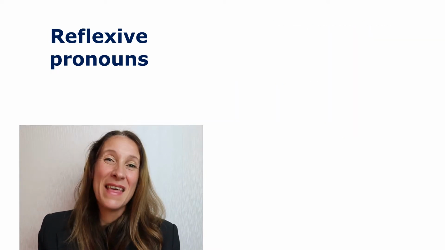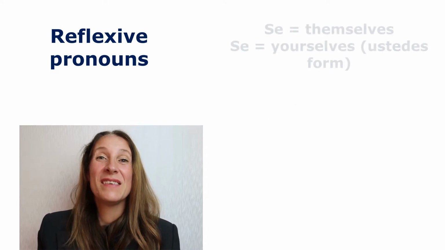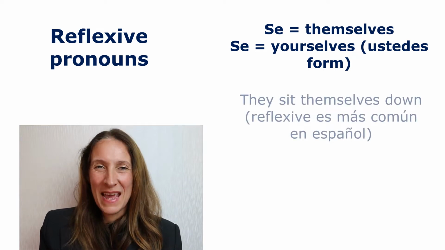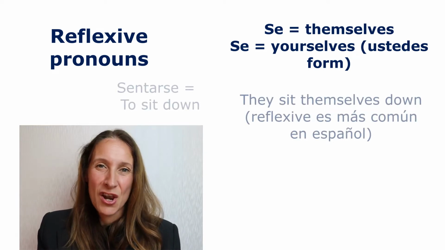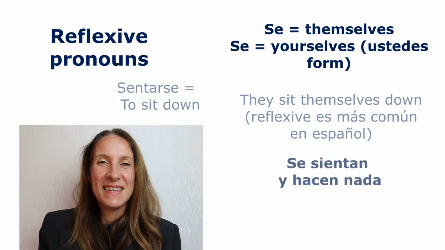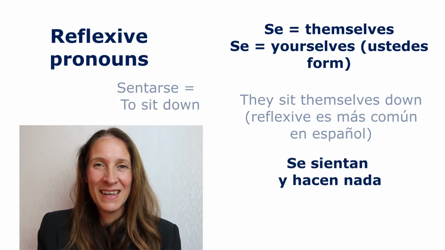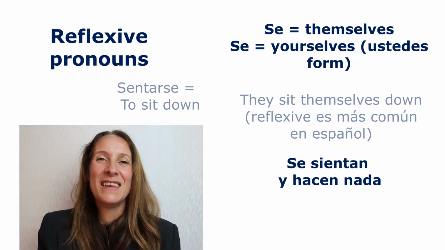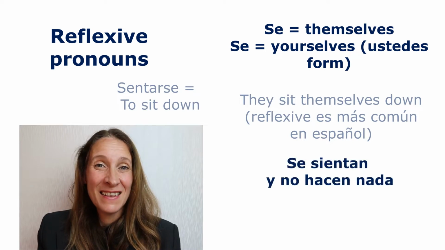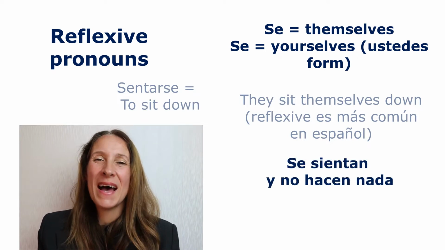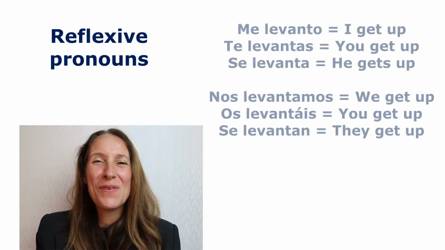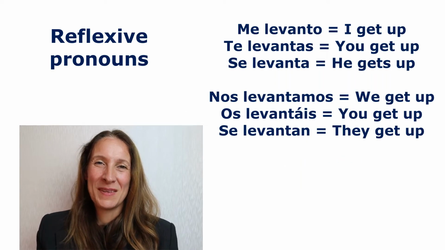Last one is themselves, which is se. So they sit themselves down. We've got sentarse, but it's a stem changing verb. So we have se sientan y hacen nada. Or maybe you would say se sientan y no hacen nada. So those are the reflexive pronouns.